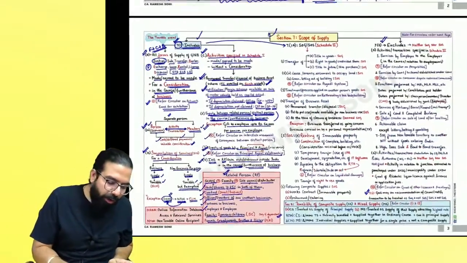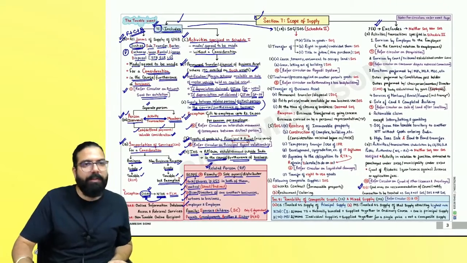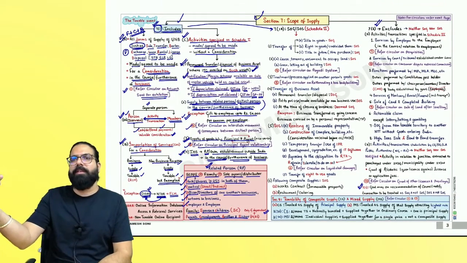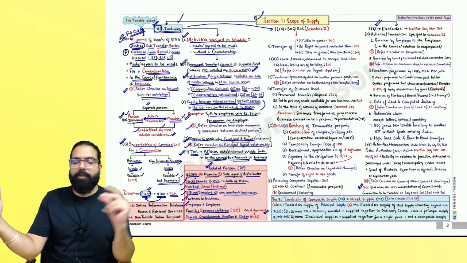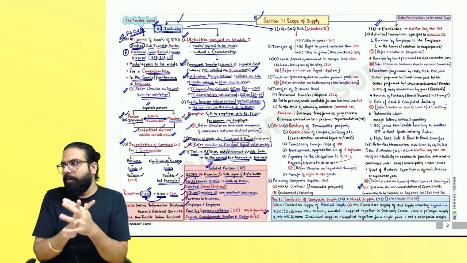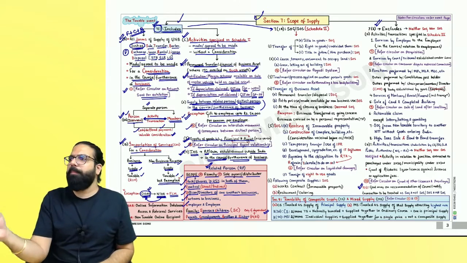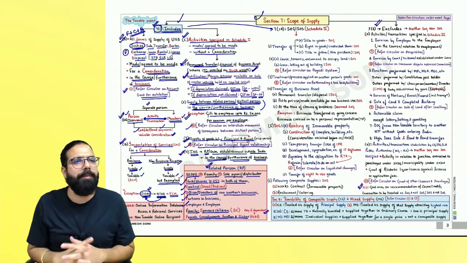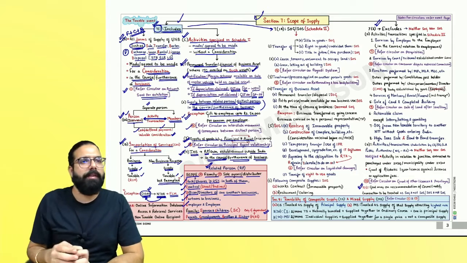I told you about section 7.1a, section 7.1b, and section 7.1c. Section 7.1a, all forms for a consideration in the course of business. Right, everyone? Section 7.1aa, a person other than an individual with members, the activity will always be a supply if for a consideration. Section 7.1aa done. Section 7.1b, importation of service, business or non-business, for a consideration will always be a supply. Section 7.1c says Schedule 1's four activities. Right, everyone?